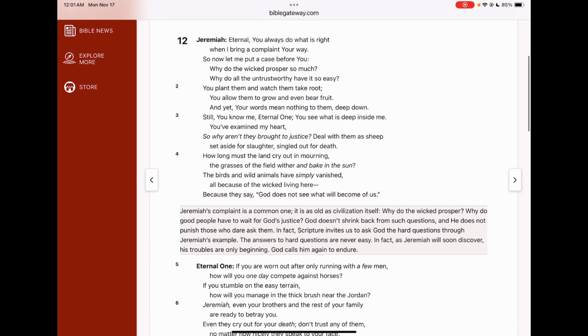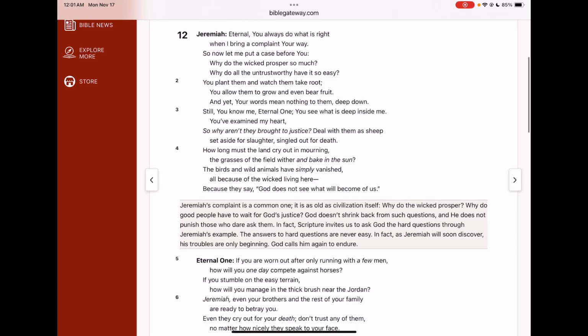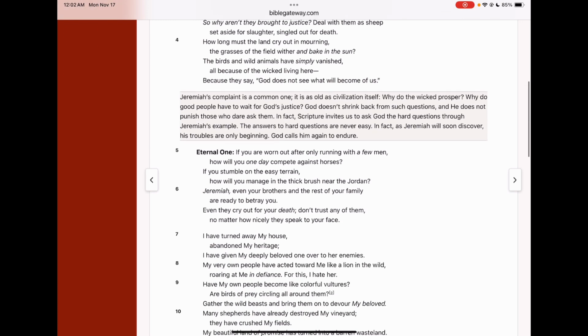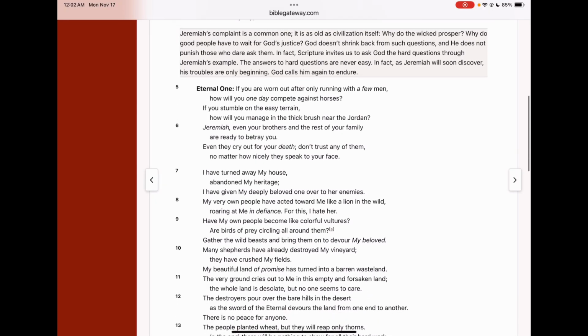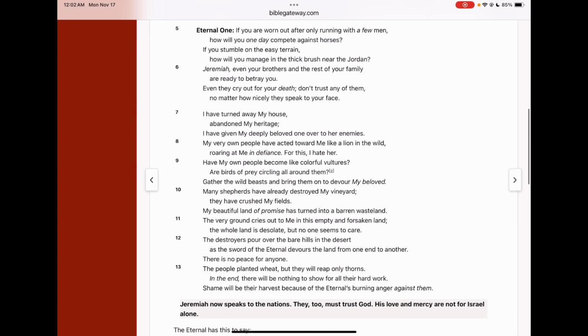Even his family was out to get him. Jeremiah had tried before this to plead the case of the people in his family and God's people. What God was telling him is that not only were God's people plotting against him, but so was his own family, and that he needed to trust God and prophesy just like God was asking him to, so people knew what was coming and they had a chance to turn away from their ways.